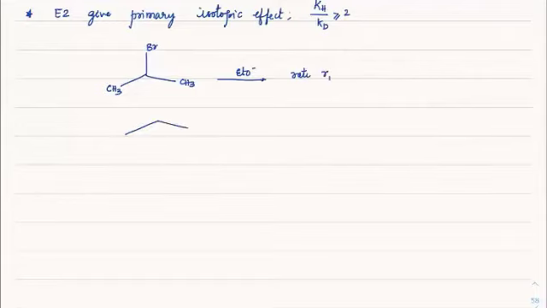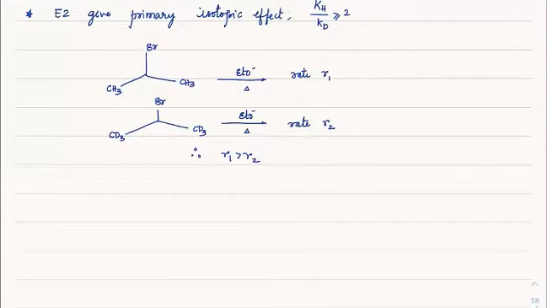The same molecule, if we have Br, CD3 and CD3 with EtO minus, if at all it is going for an elimination, let's say the rate is R2. So definitely we can say here R1 is greater than R2. Okay, beta? Yes. Right. So this is something you must be able to learn and find out what types of products you will usually get.